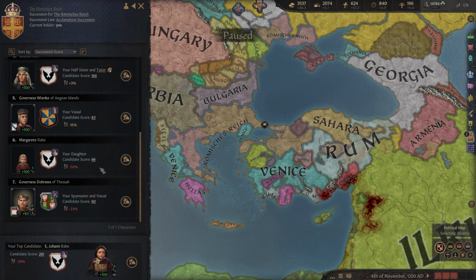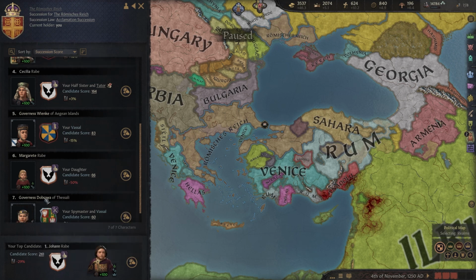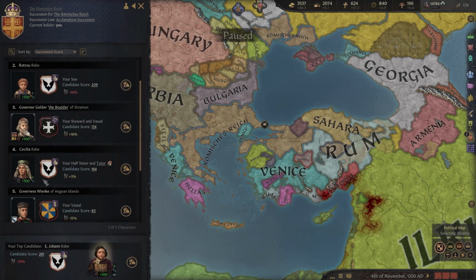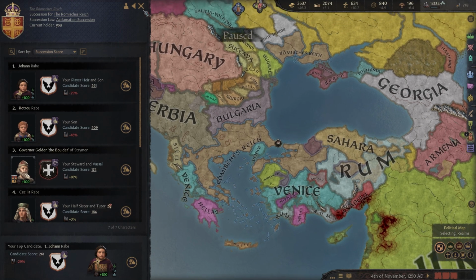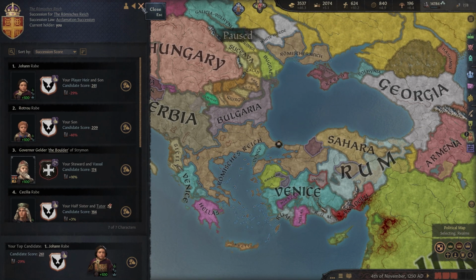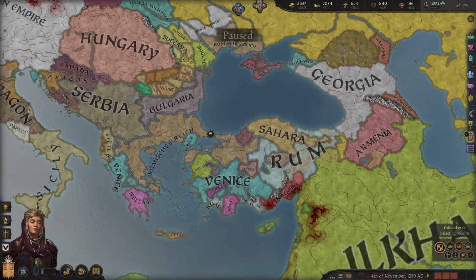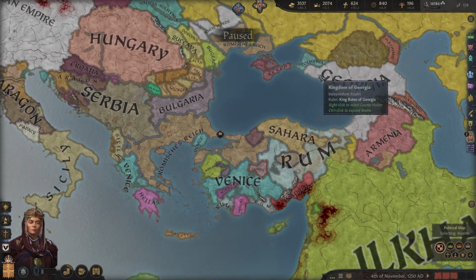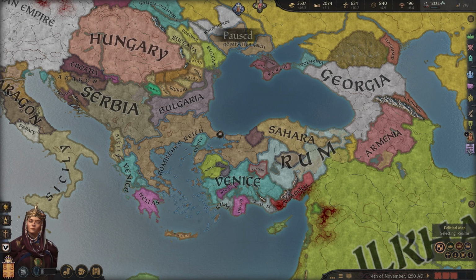But as you can see, any of these governors can get the position, some of our family members. So that's going to be an important element to consider, but I think we'll be able to manage it relatively well.